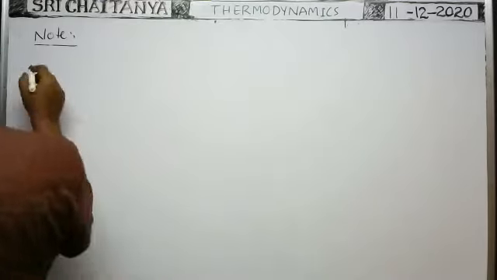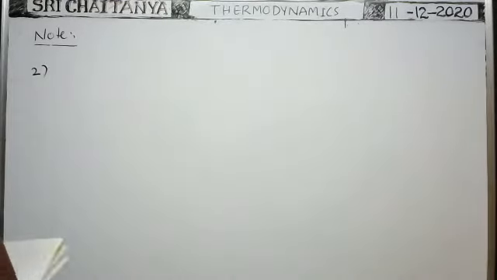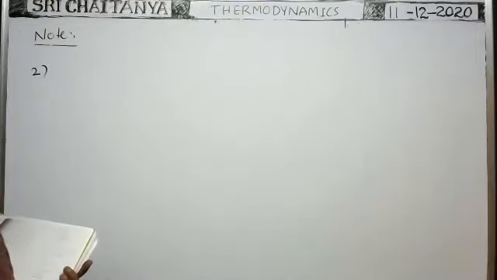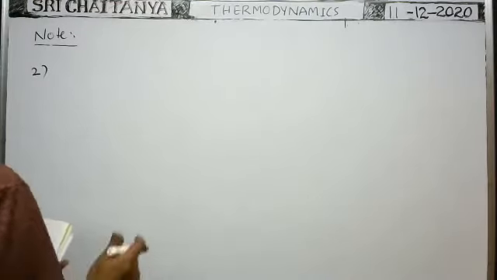Okay, second problem, you see. 1 mole of an ideal monoatomic gas with initial temperature T0 is made to go through a cyclic process ABCA as shown. If U denotes the internal energy, find the relation among UA, UB, UC.